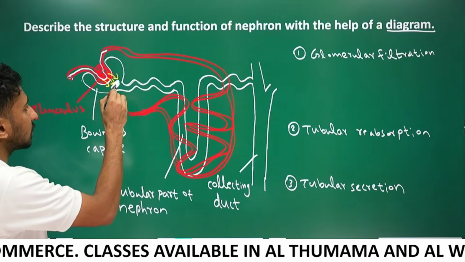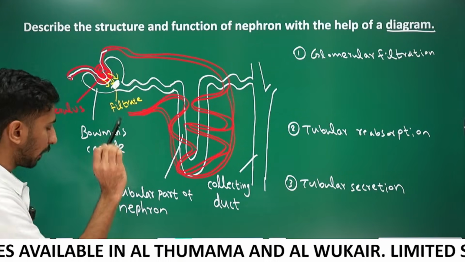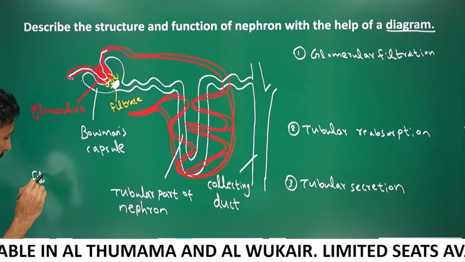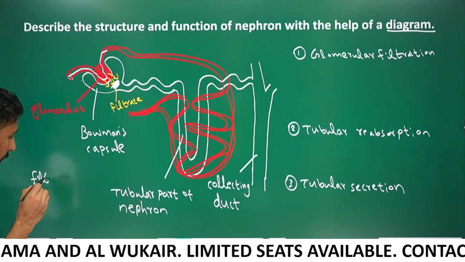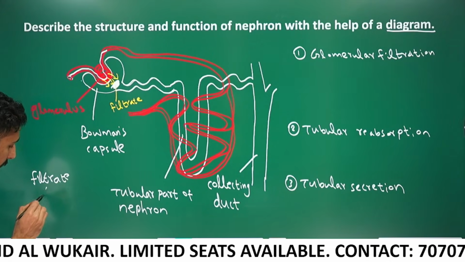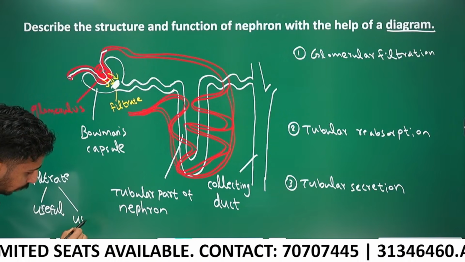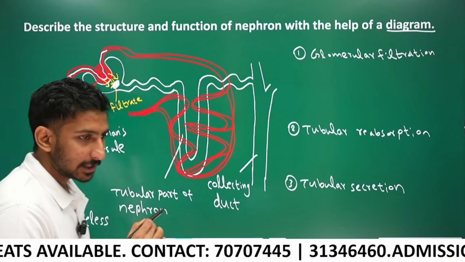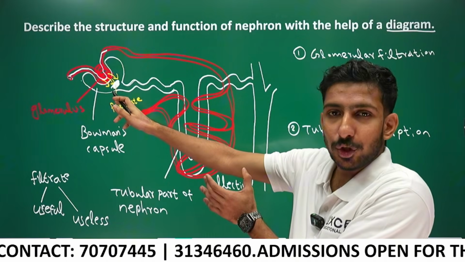This filtered thing is called filtrate. The filtrate contains both useful and useless things.